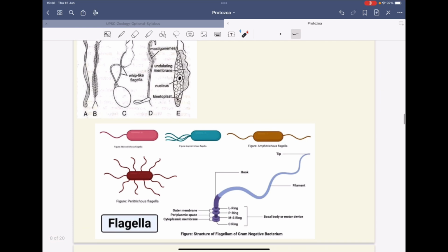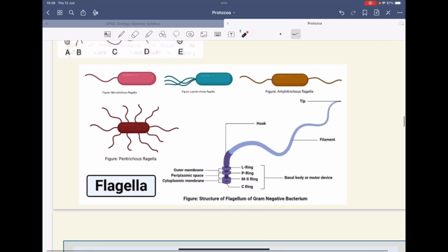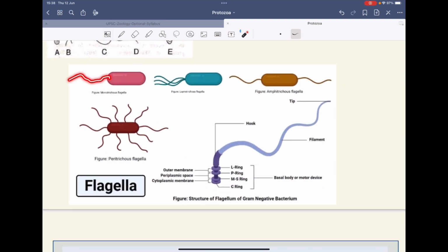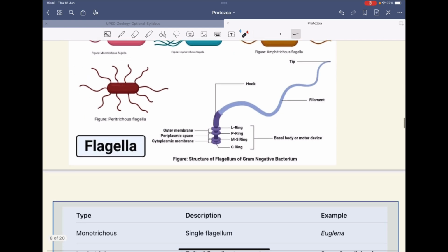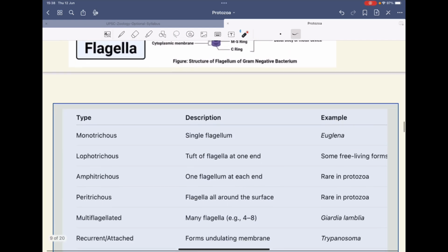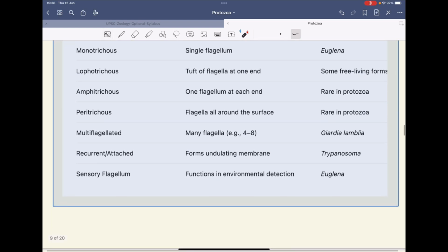Then we see there are different types of flagella. There are different structures of flagella. Here you can see there is a single flagellum attached to the protozoa. There can be a group of flagella. There can be flagella on both sides. There can be flagella on the whole body. So these are the different types of flagella present in the protozoa.